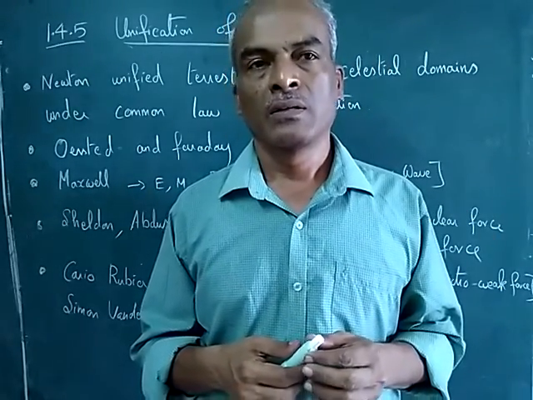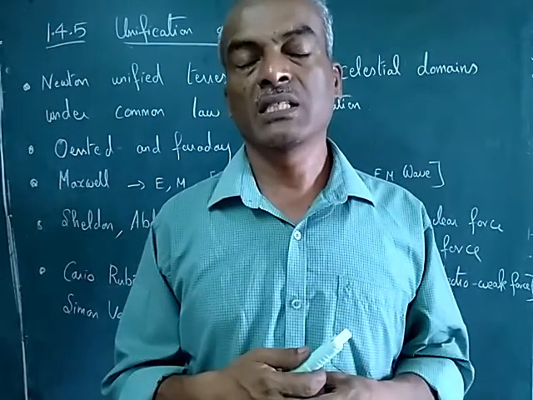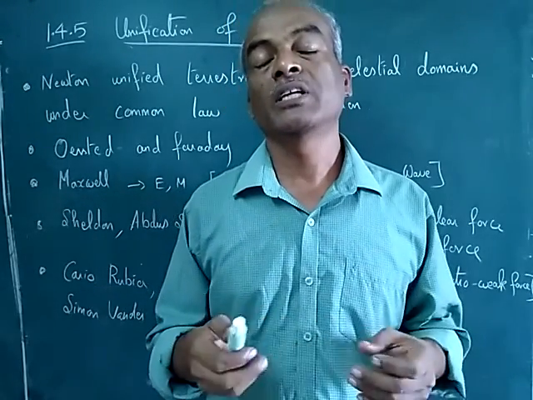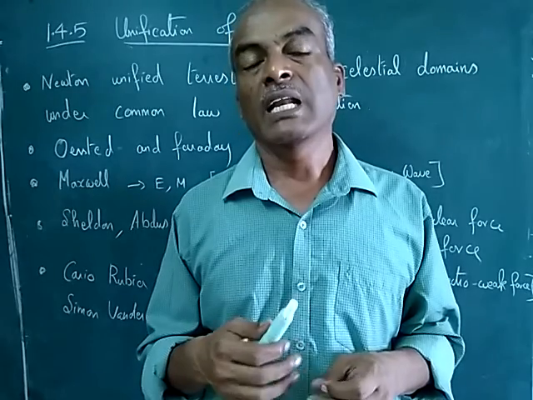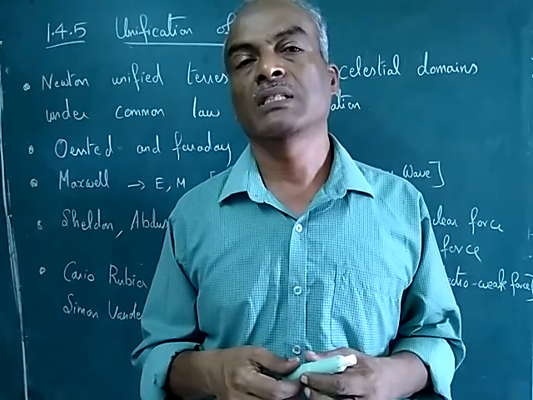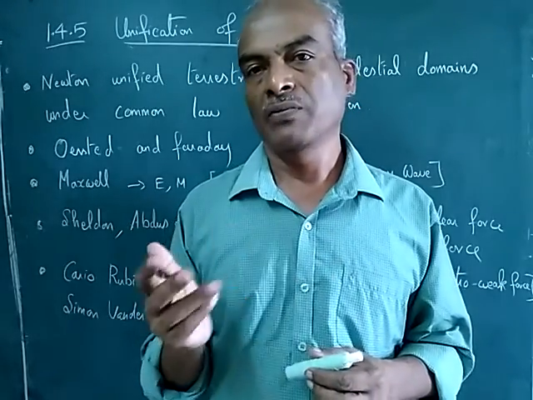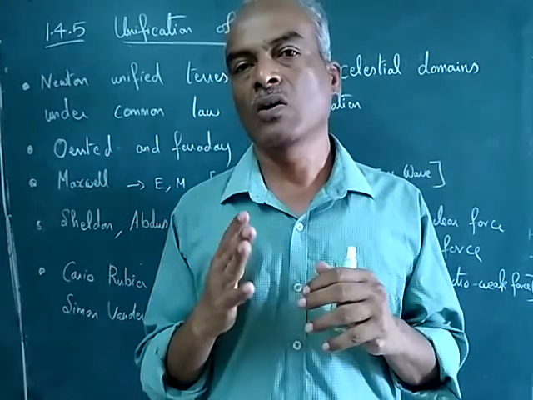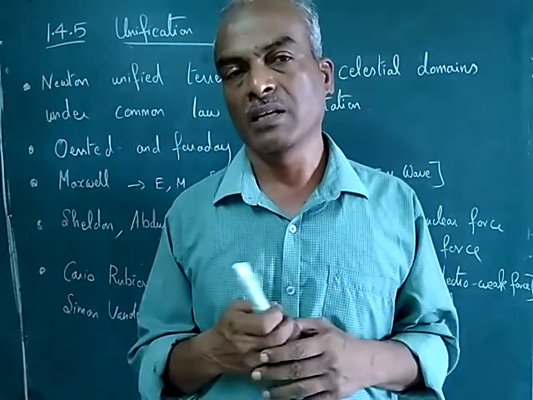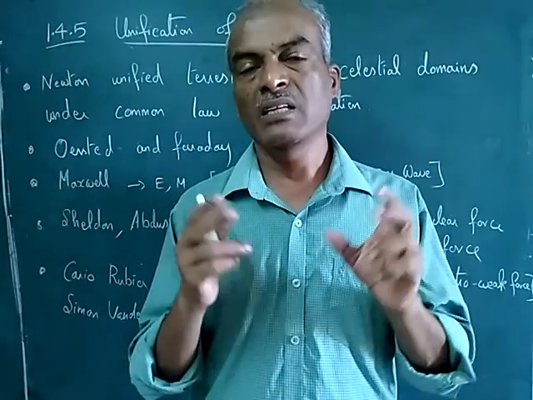Second law, the voltage induced is directly proportional to the rate of change of flux linkages, how fast the magnet is cutting the conductor, or the conductor is cutting the magnetic field. So there is a relation now.